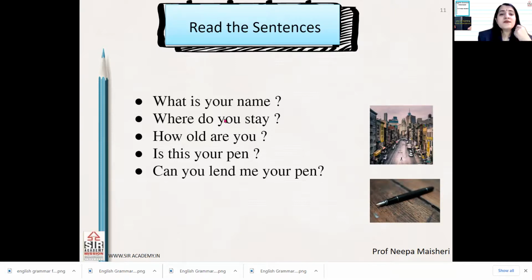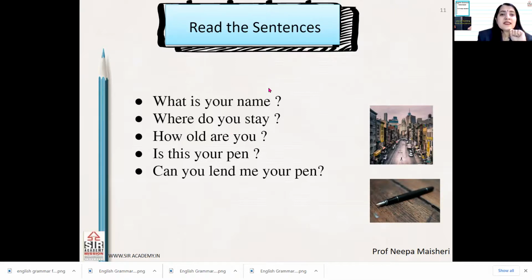Okay, so you must have seen that when I ask you the question, what is your name? You must have given your name. Then when I ask you, where do you stay? You must have given the name of your city. I ask you, how old are you? You must have given the answer of your age. But when I ask you, is this your pen? Either you have answered yes or you have answered no. Can you lend me your pen? Again, either you have answered yes or you have answered no.